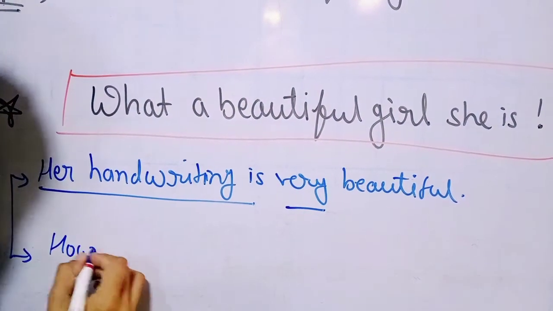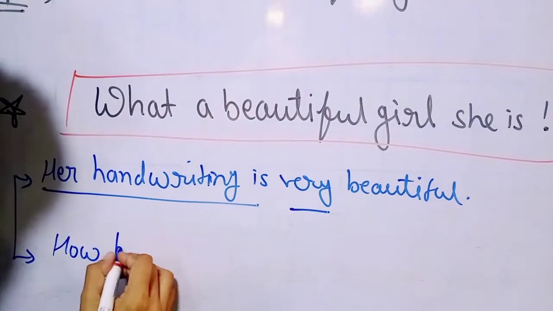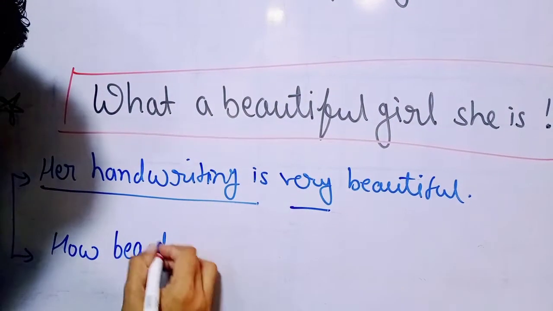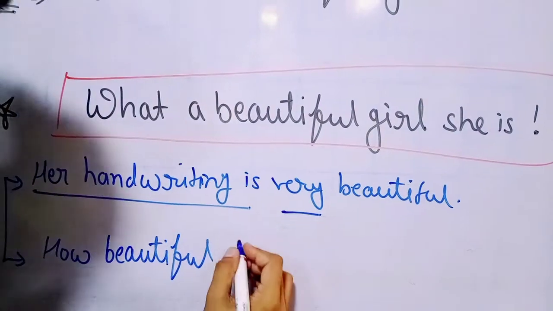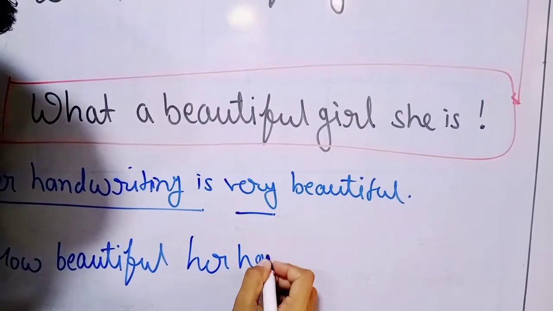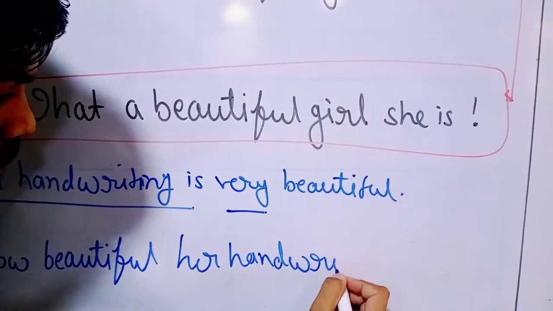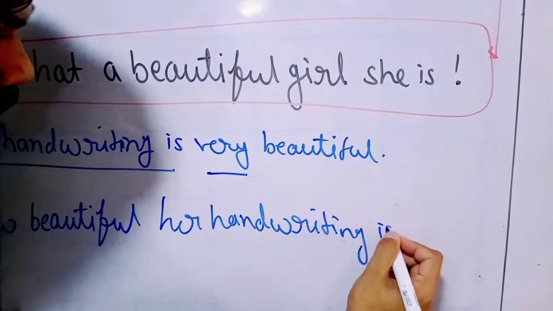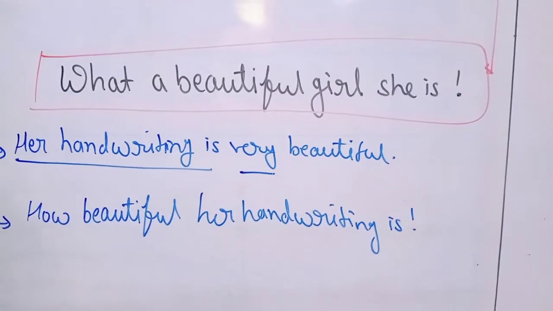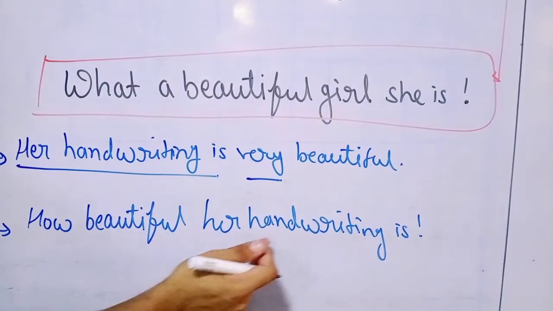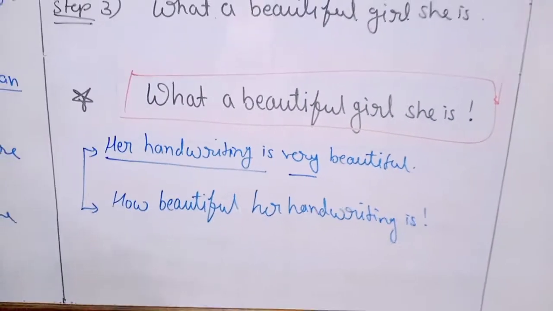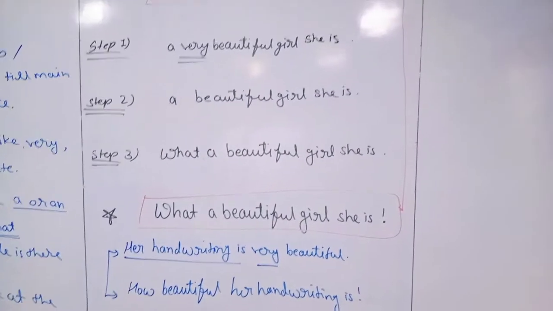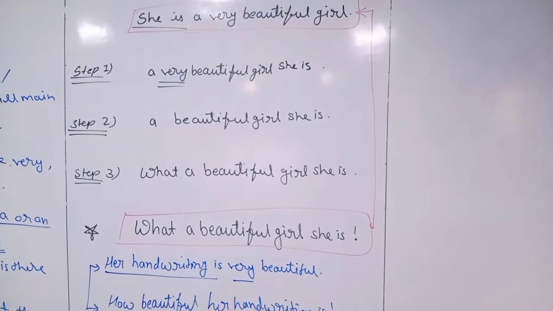So how, remove this very, beautiful, how beautiful her handwriting is, and at the last an exclamation mark. How beautiful her handwriting is. So by using these 3 steps we can easily convert that assertive sentence into the exclamatory sentence.